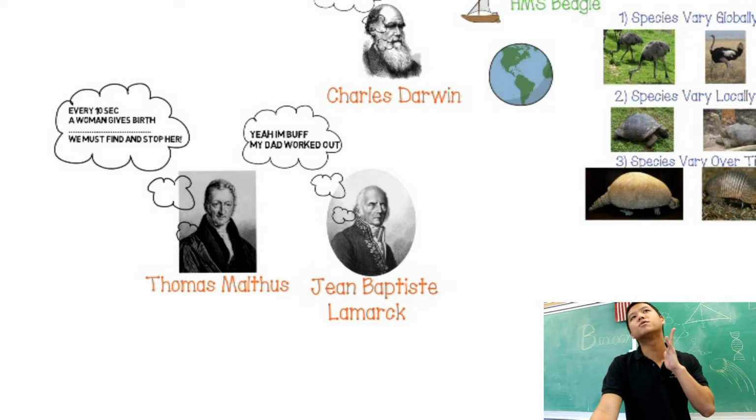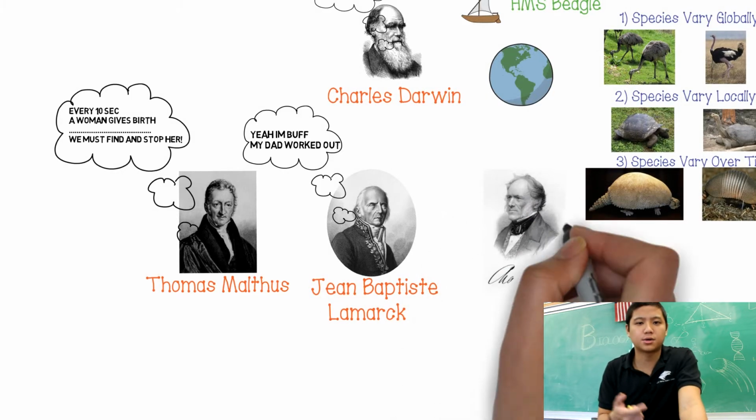Because this giraffe was using its neck a lot, the neck got longer. The giraffe would have a baby who also had a long neck, and that giraffe would further reach and that neck would get longer, and so on and so forth. This was Lamarck's theory of evolution. He had the same ideas as Darwin, the fact that things are different, but he had a different theory as to how those organisms acquired those traits.